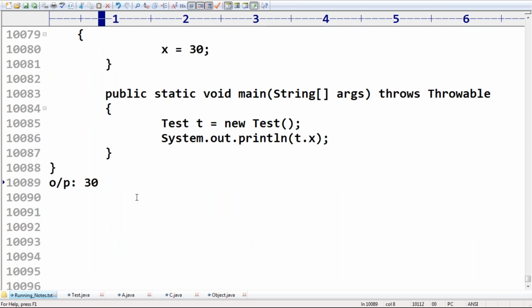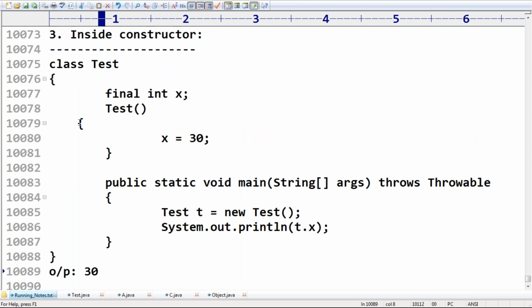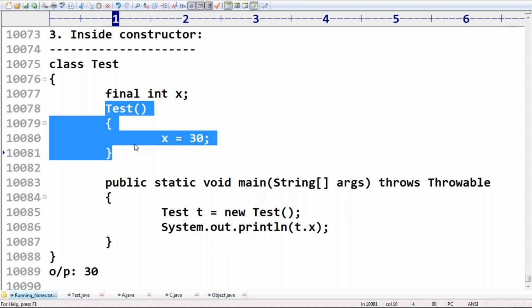So final instance variables will be stored where? I hope, the part of the object only in the heap area, because instance variable means for every object a separate copy must be required. That's why it is part of the object inside the heap area. Correct, Amit. Reassignment is not allowed for final variables. That's why we can perform initialization only in one place, either at the time of declaration, or inside an instance block, or inside a constructor.